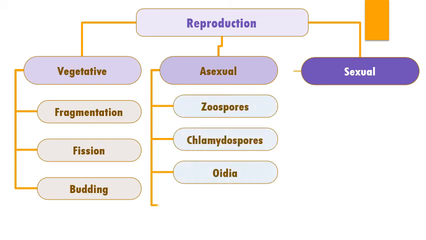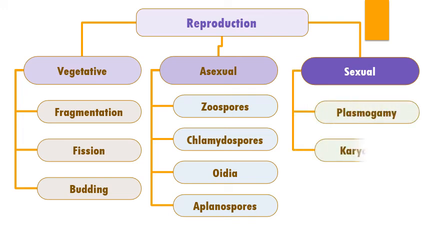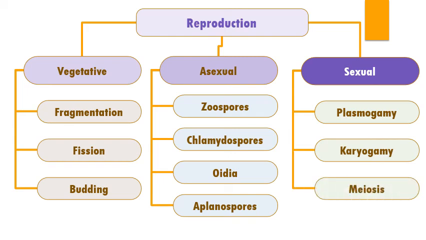Whereas in the asexual mode of reproduction we come across zoospore formation, chlamydospore formation, oidia, also called arthrospores, and aplanospore formation. And sexual reproduction is of a very unique type in fungi, and basically it can be divided into three different categories: plasmogamy, karyogamy, and meiosis. Plasmogamy can be further divided into further types, and when we study sexual reproduction in detail, we will study that.